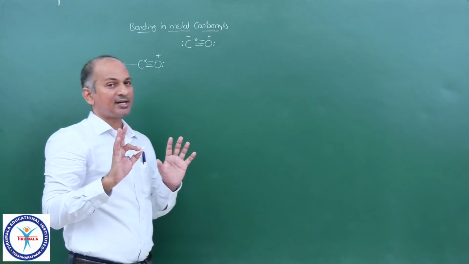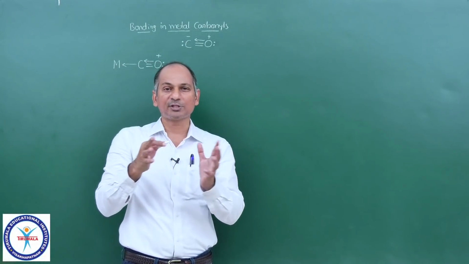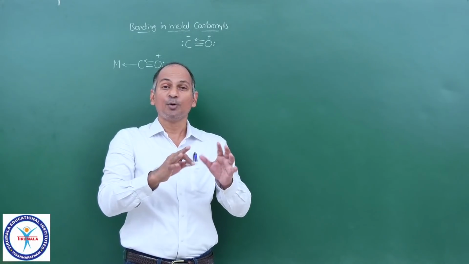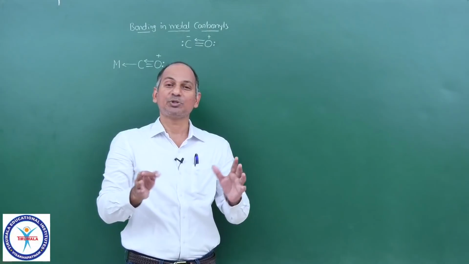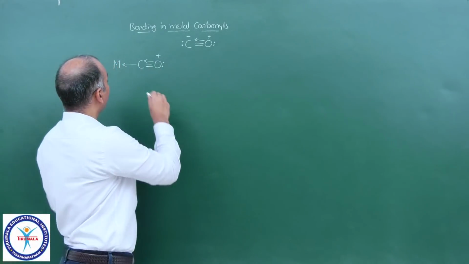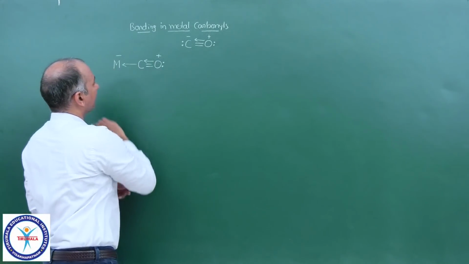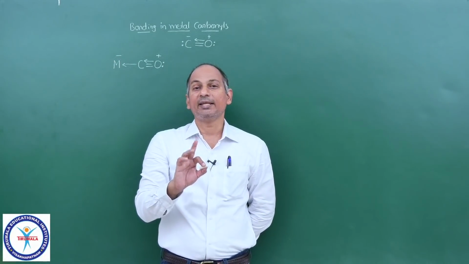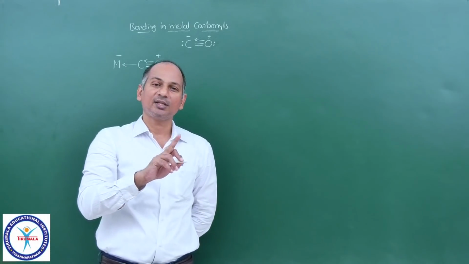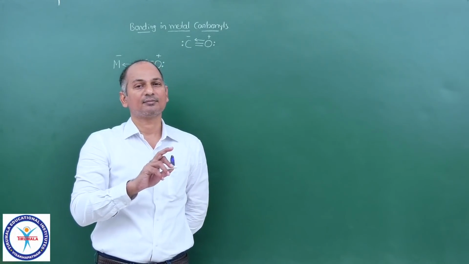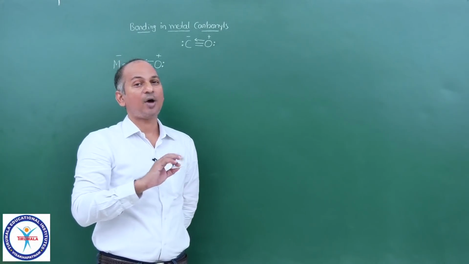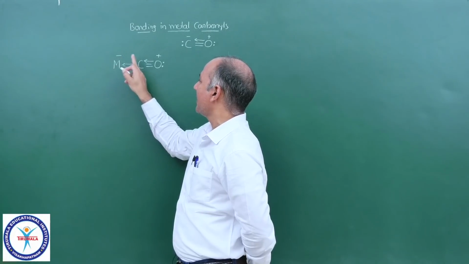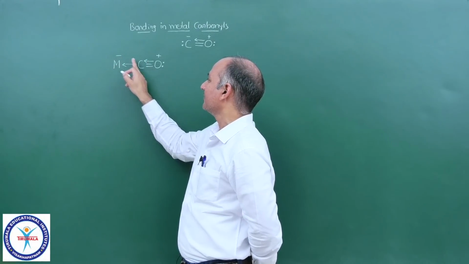Now carbon does not have a lone pair because the lone pair was donated to the metal already, so the negative charge on carbon also disappears. So now this is the situation, and we will get a negative charge on the metal. You all know, whenever a coordinate covalent bond is formed, there is a positive charge on the donor and a negative charge on the acceptor. So this is the case. Now, all of you recall resonance. Do you think this negative charge and the pi bond here are in conjugation?